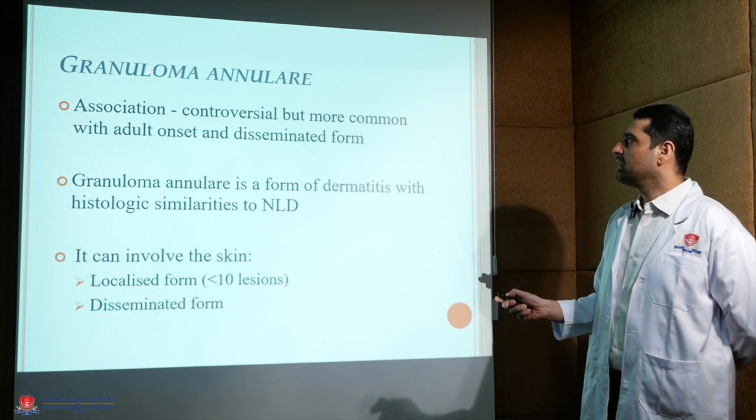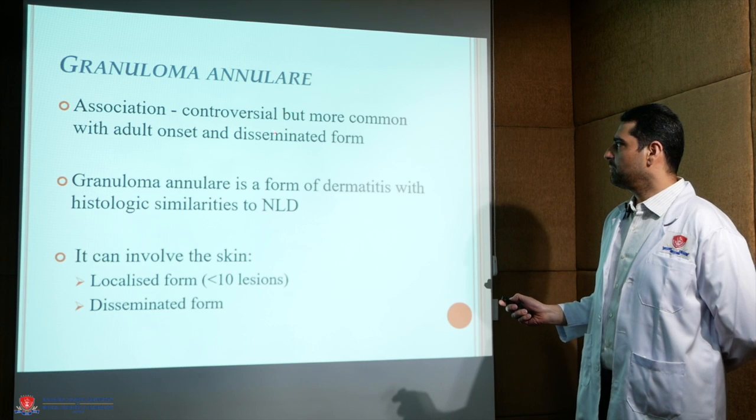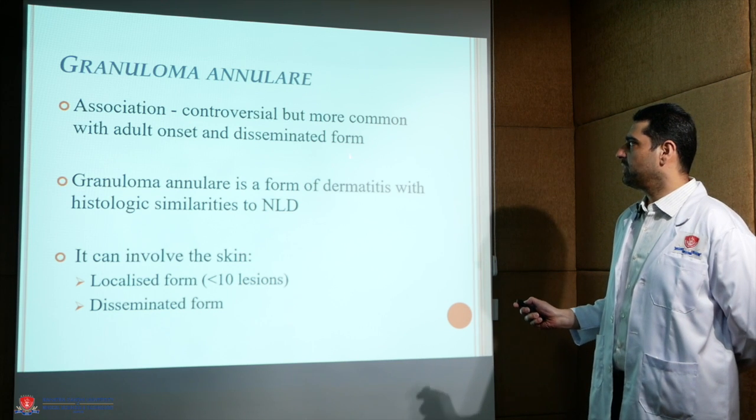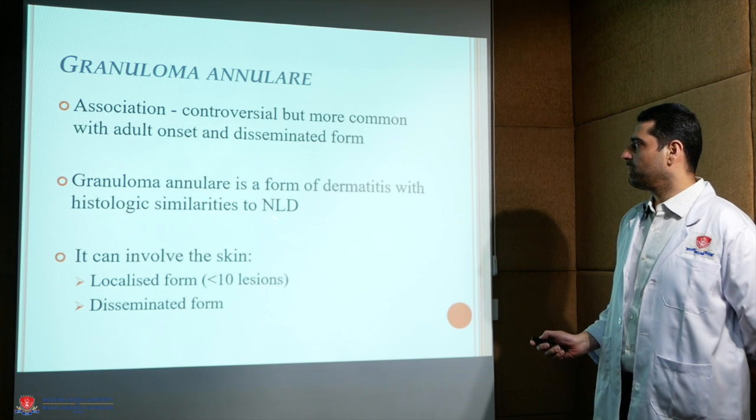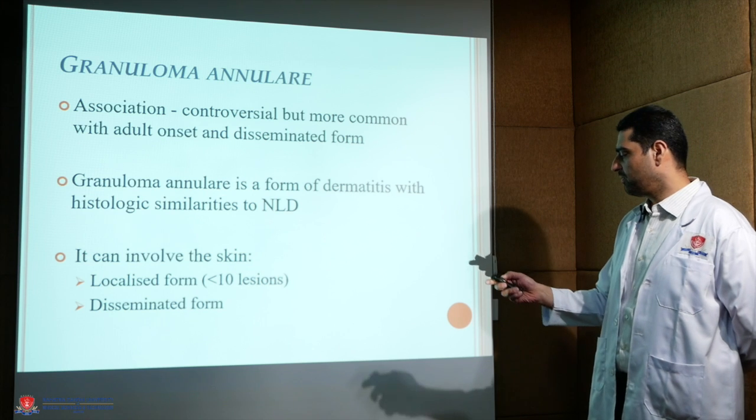Granuloma annulare. The association is controversial but more common with adult onset and disseminated forms. It is a form of dermatitis with histologic similarities to necrobiosis lipoidica. It can involve skin in localized or disseminated form.